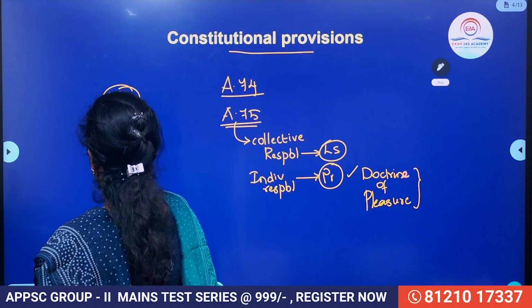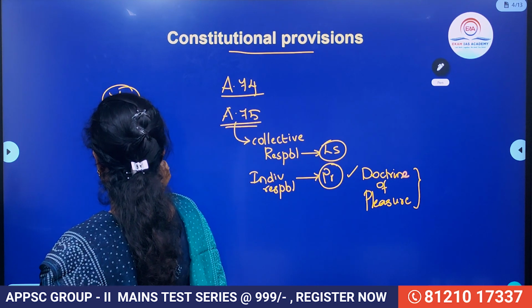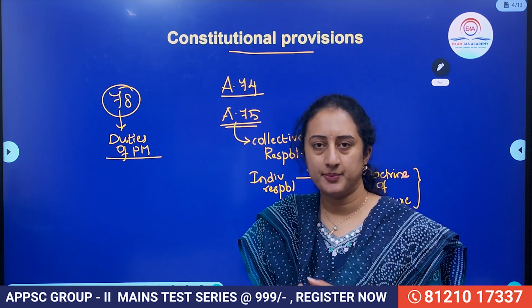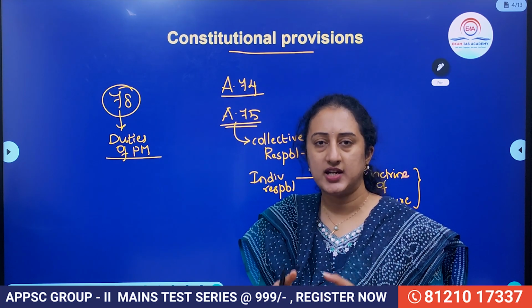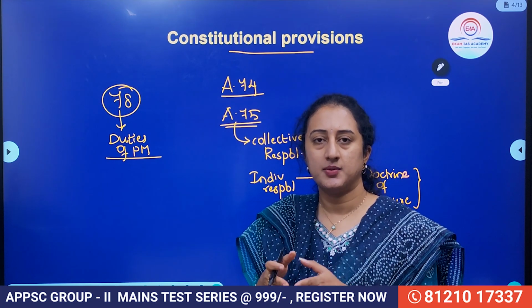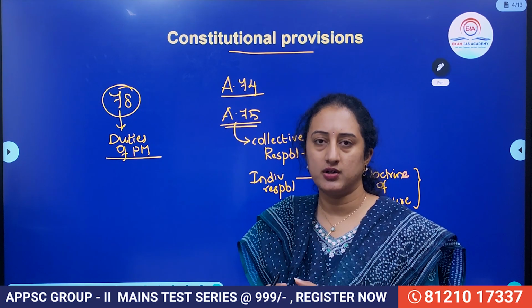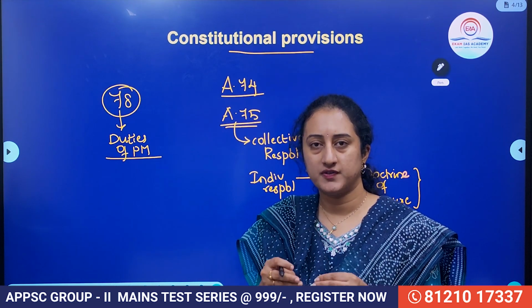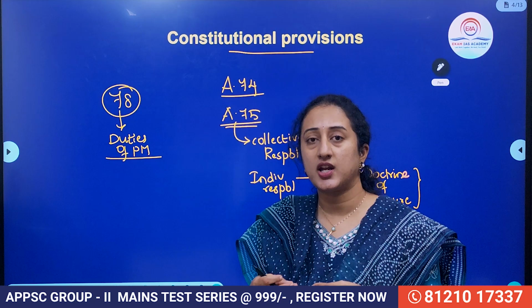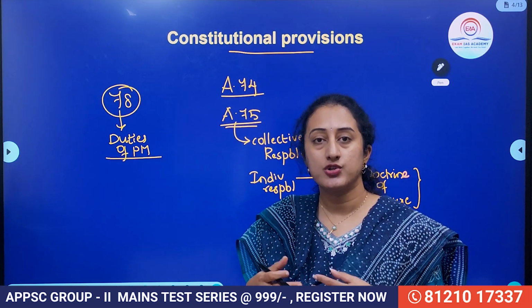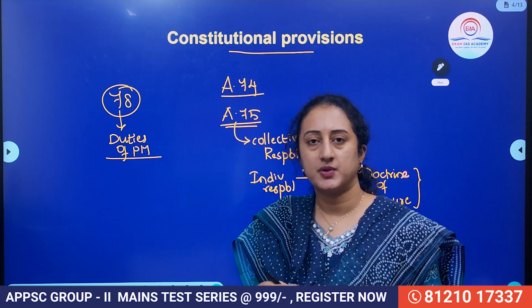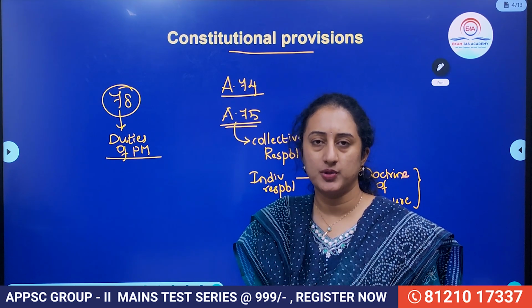Right? So, duties of the Prime Minister in relation to the President of India. The first duty is, whenever the Prime Minister holds a cabinet meeting, all the decisions taken in terms of legislative and administrative aspects have to be communicated to the President of India. And if any member of the cabinet or the Council of Ministers doesn't agree to the cabinet decision, the confidence of that minister or that particular ministry should be taken and presented before the President of India.